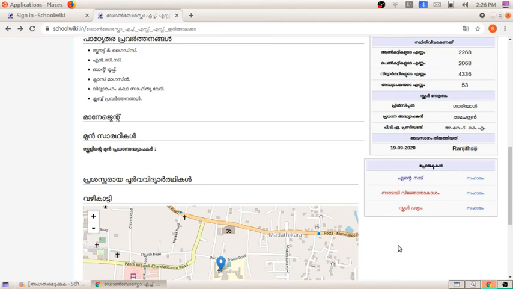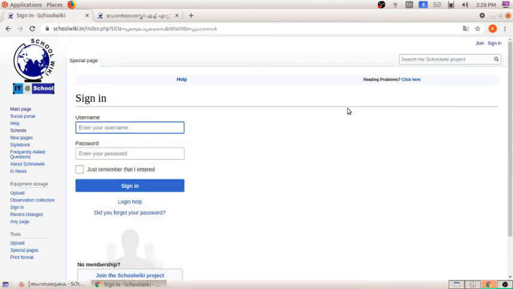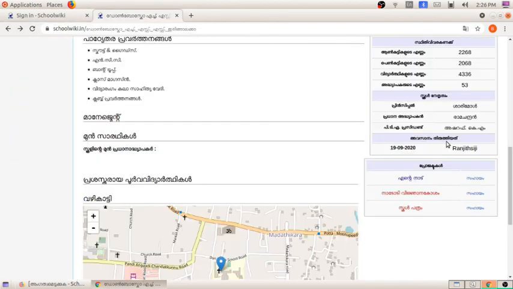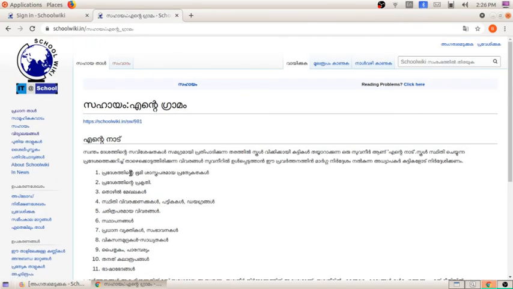The information required to organize your article can be seen on the help page of the wiki. It is given on page 38. In the help page, Sahayam in Malayalam, you can see how we have to add the article and in what way we have to organize our details to add in the School Wiki.